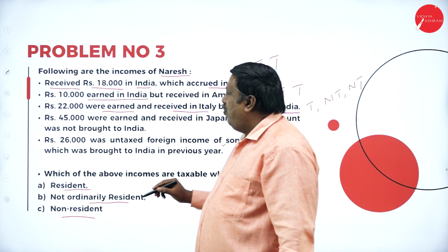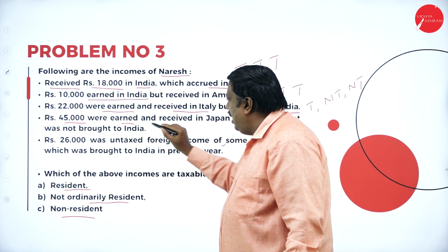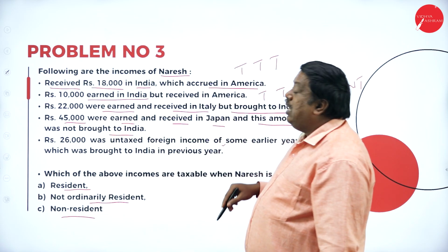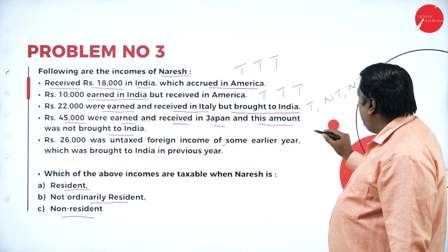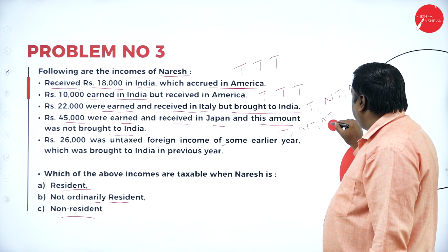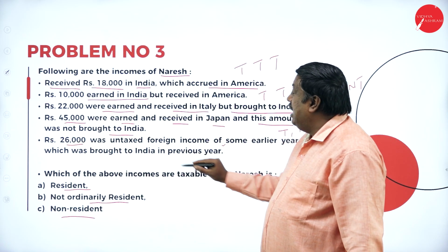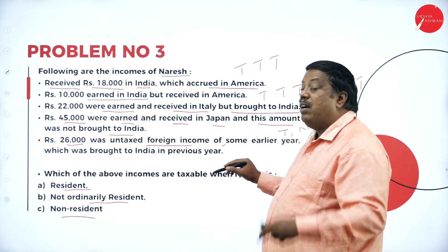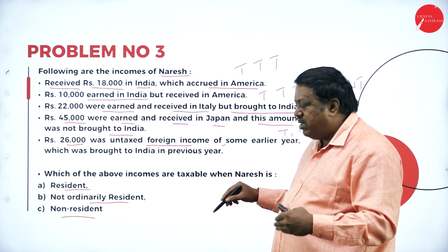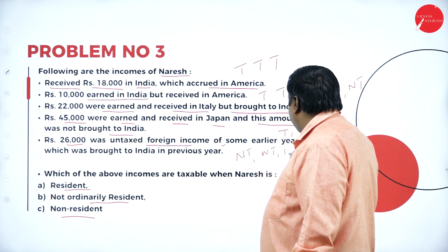Next one, fourth one. I'm getting 45,000 income, which I've earned and received in Japan, but I've not brought that amount to India. Even so, if I'm a resident, I have to pay tax here. That is taxable, not taxable, not taxable. I'm bringing rupees 26,000, an untaxed foreign income, which I earned in the preceding previous years, and I'm bringing it in the previous year. It is not taxable in all the three cases.